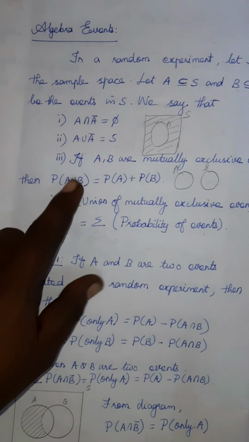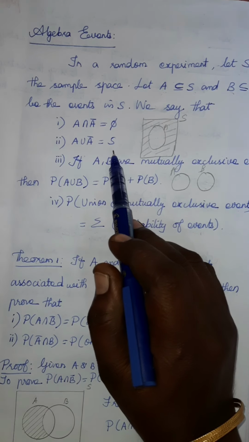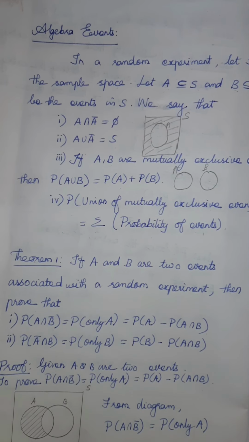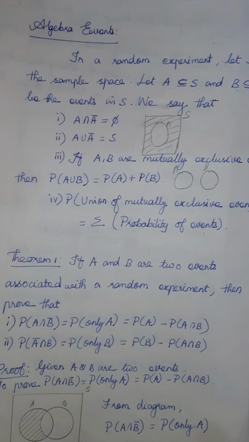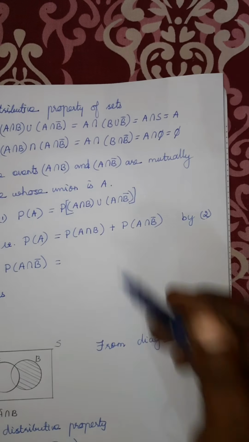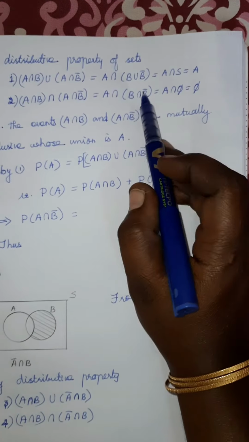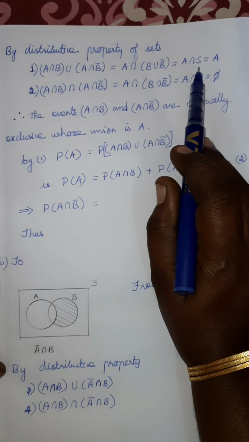In the first explanation we learned that A union A bar equals S. Like that for all sets, if you are taking the union of the same set and its complement, the total set is the universal set. So here also we got B union B bar is equal to sample space S. So A intersection S.